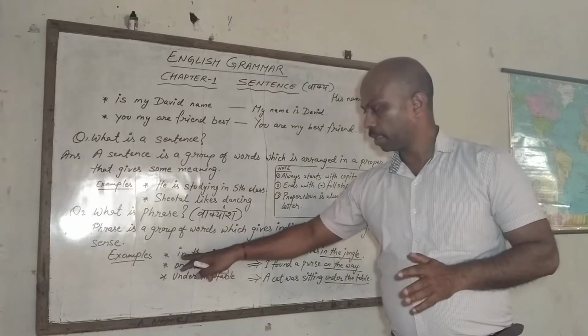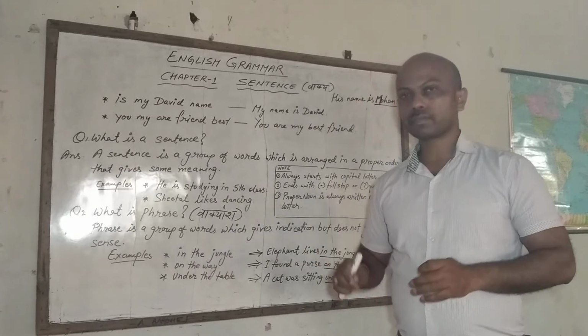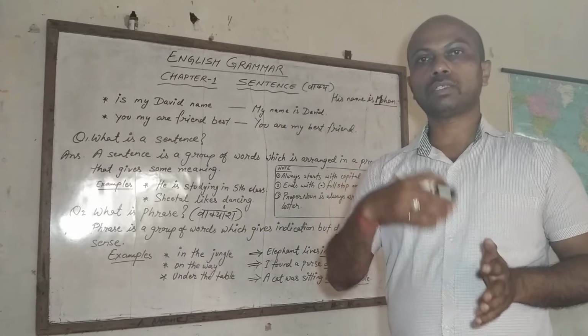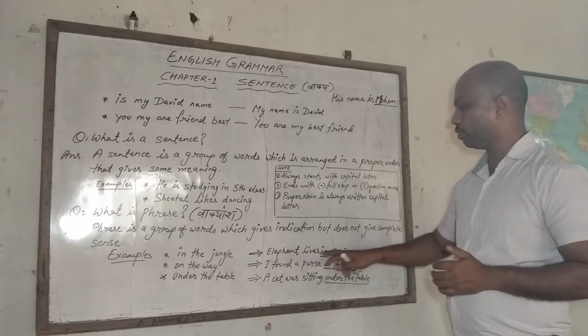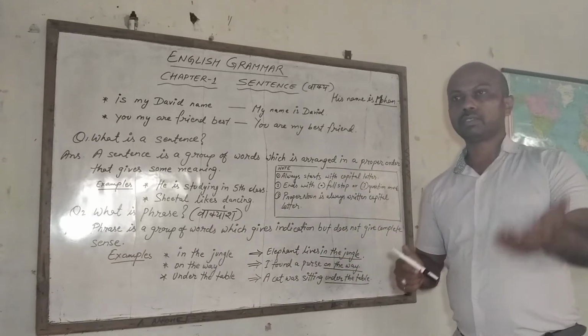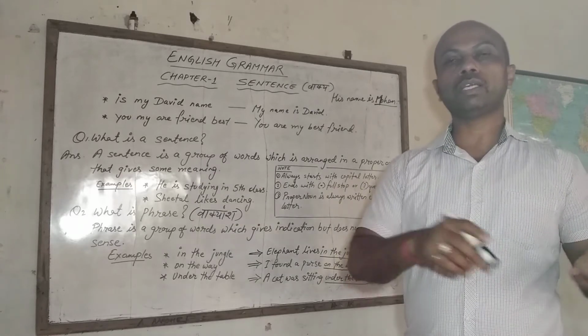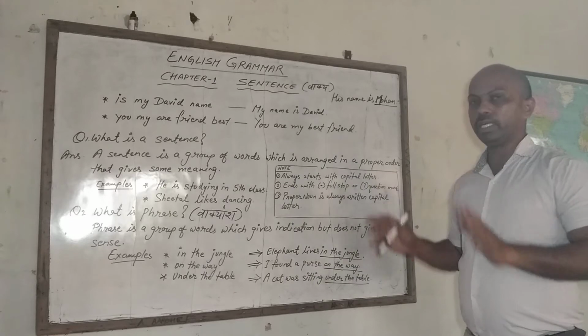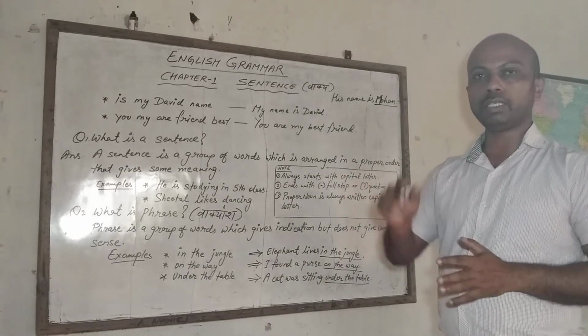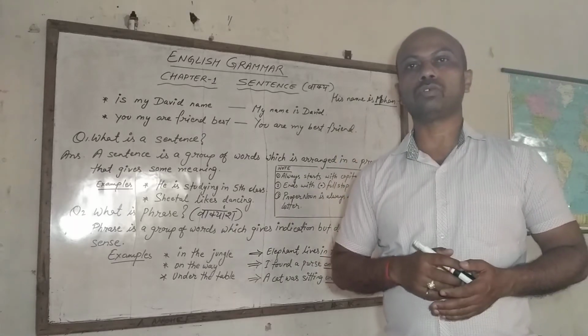Now, in the jungle, it gives us a clear meaning by the help of the sentence elephant lives in the jungle. Means someone asks who lives in the jungle, then we give the answer the elephant. It means this is a complete sentence, and it is giving us complete sense also.